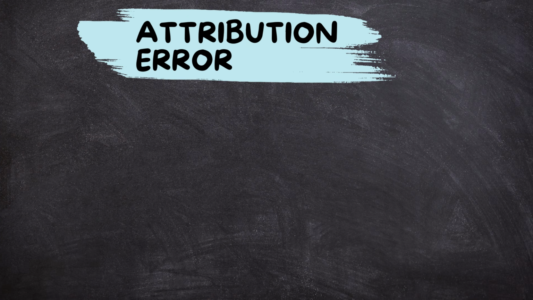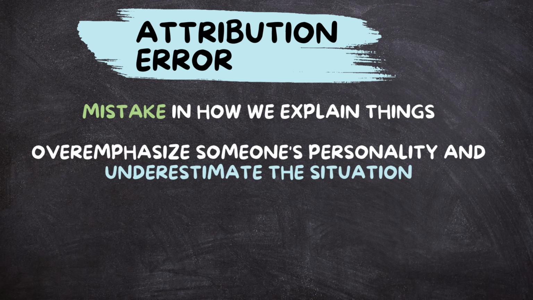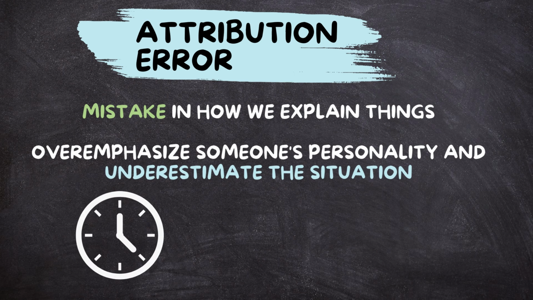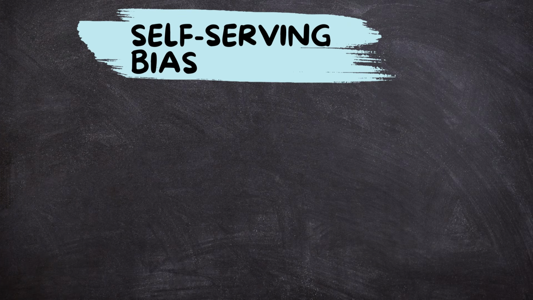The fundamental attribution error. Sometimes we make a mistake in how we explain things. The fundamental attribution error is when we overemphasize someone's personality and underestimate the situation when explaining their actions. For example, if someone is late, we might think they are always lazy, ignoring the possibility that they were stuck in traffic.